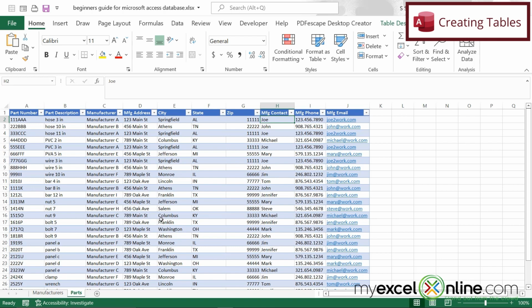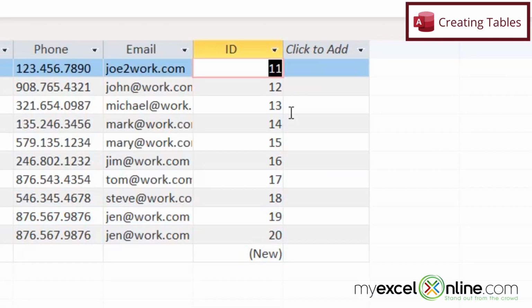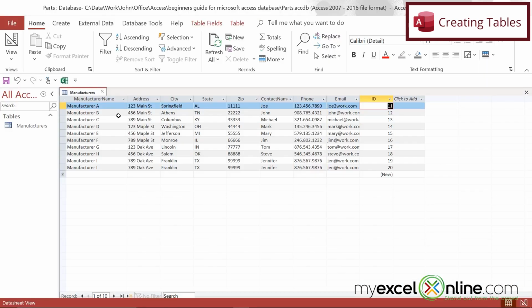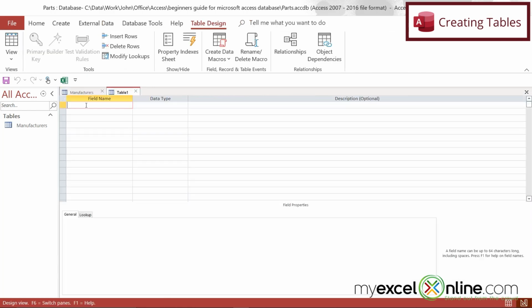So this is where the strength of the relational database comes in. If I go back to Access, instead of having this entire manufacturer typed in there, I can just have the ID for the manufacturer. And this ID will be a pointer back to this table, pulling out only this manufacturer. So let's see what that looks like. I'd like to create a new table, so I'm going to go up here to Create. And this time I'm going to go to Table Design. And these are my parts.